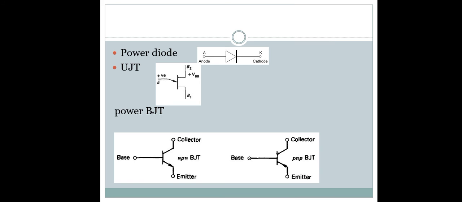It is a three terminal device: base, emitter and collector. There are two types of BJT: NPN transistor and PNP transistor. In the NPN transistor, the arrow is in the downward direction at the emitter side, and in the PNP transistor, the arrow is in the upward direction at the emitter side. This is the main difference between NPN and PNP transistors.